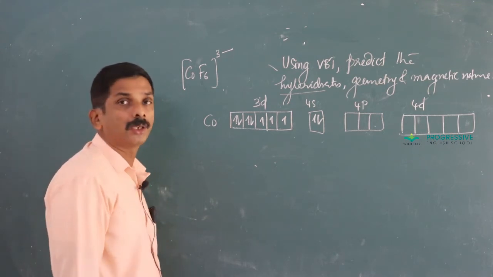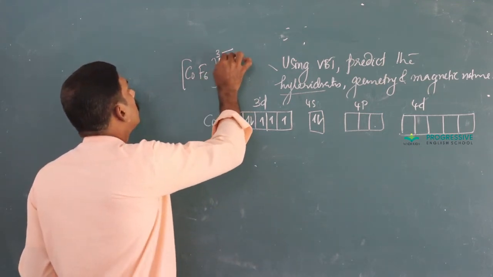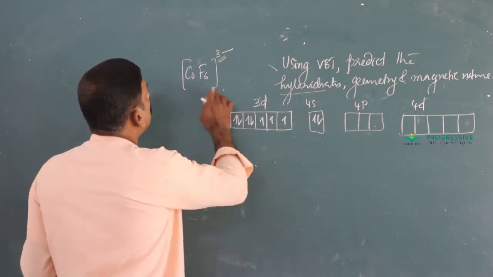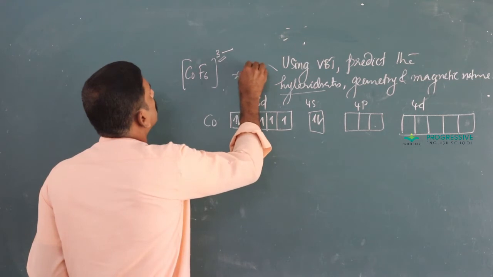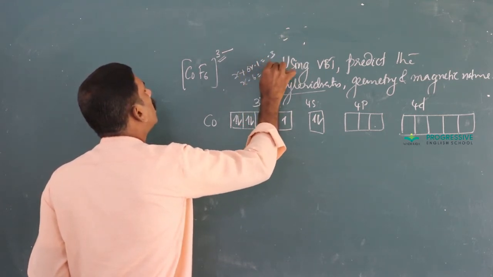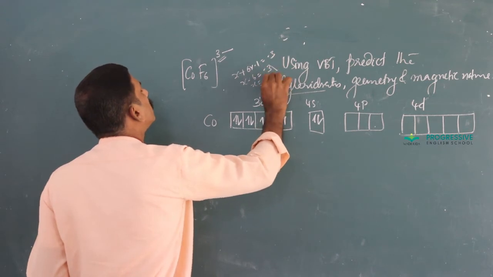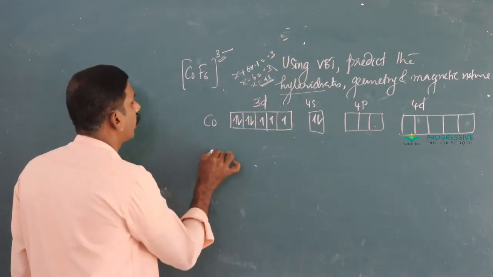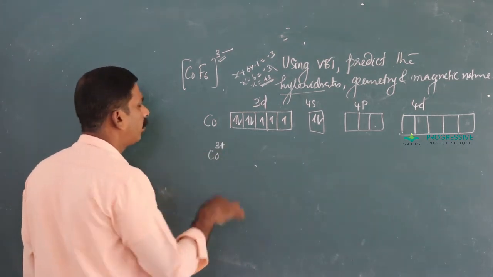The oxidation state of cobalt here is, don't confuse with this. Here the oxidation state is x plus 6 into minus 1 equal to minus 3, x minus 6 equal to minus 3, x equal to plus 3. Again plus 3 state, therefore Co3 plus.